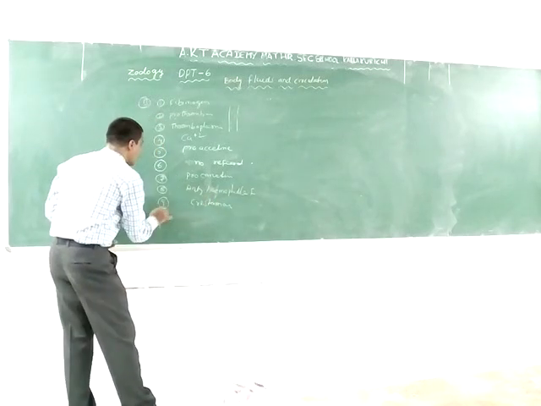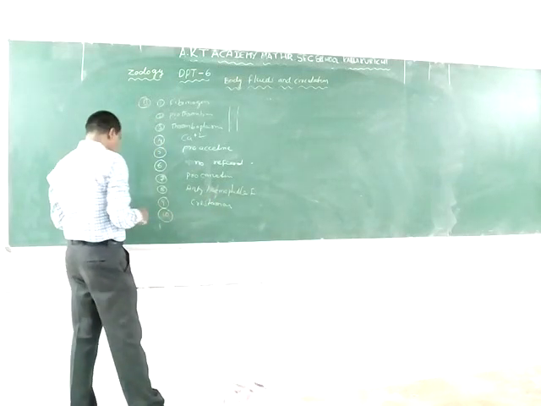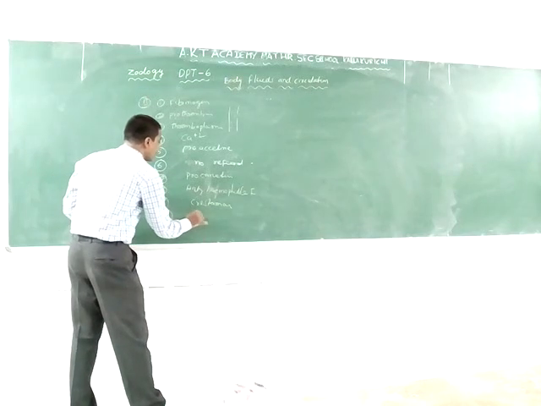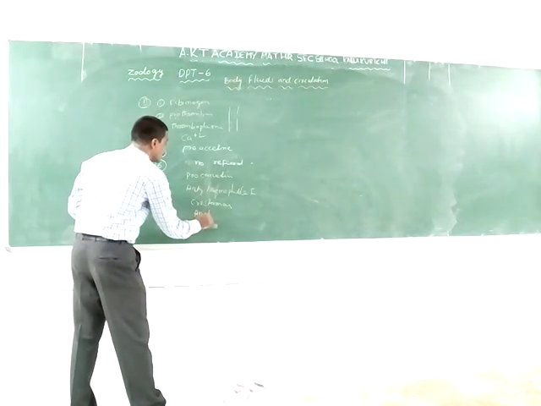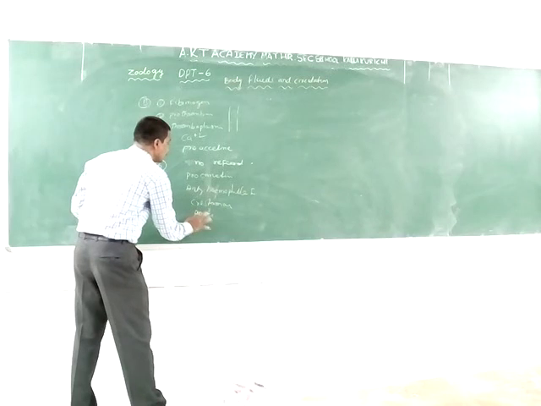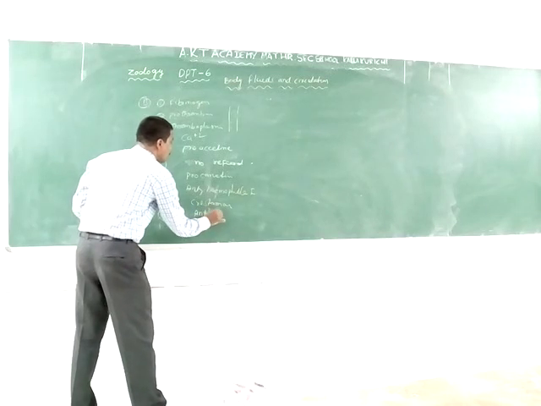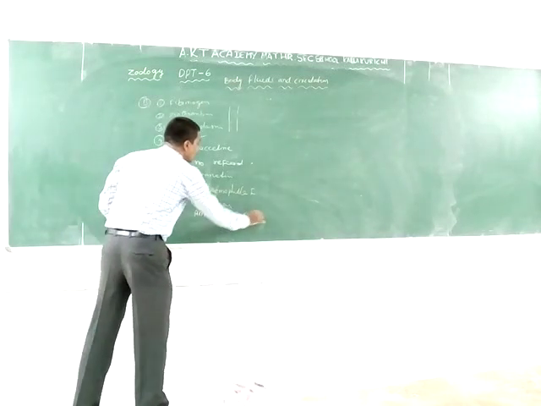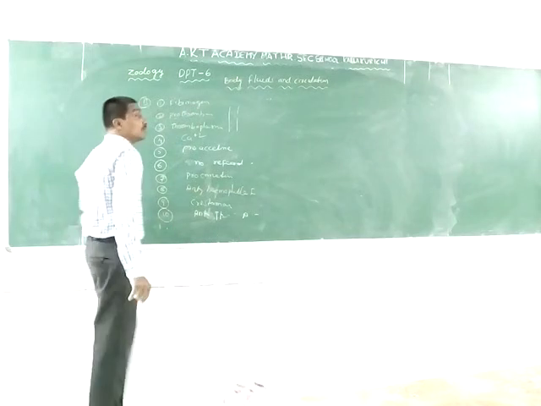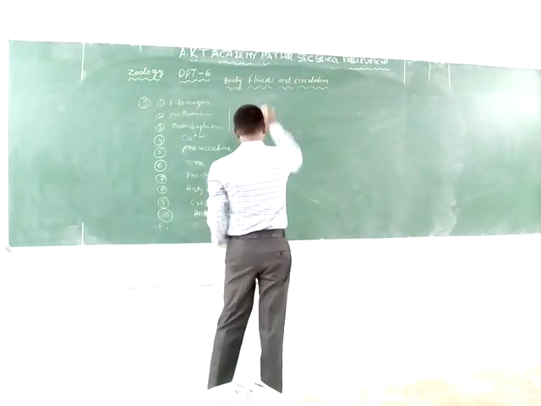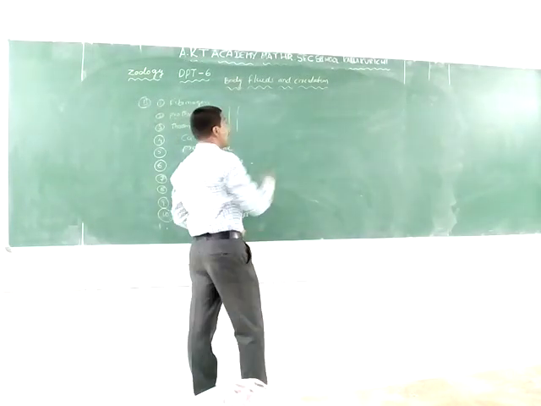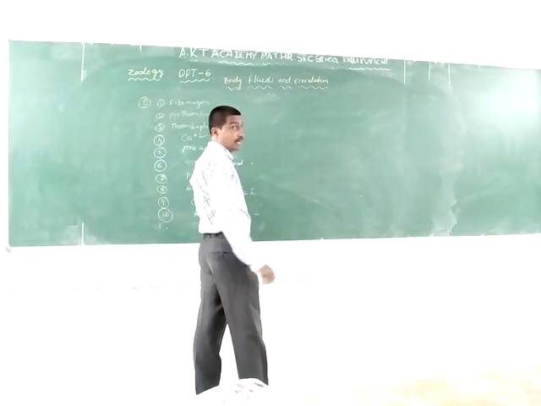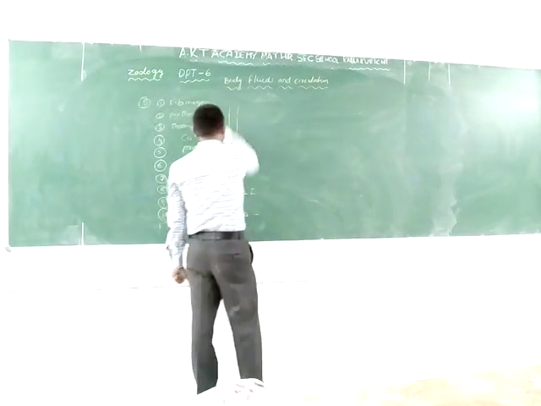The 10th one is plasma thromboplastin. The 11th one is plasma thromboplastin antecedent, then the Stuart-Prower factor and the fibrin stabilizing factor. These are the 13 factors.